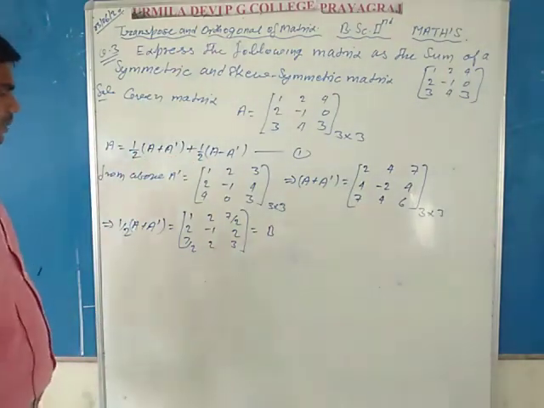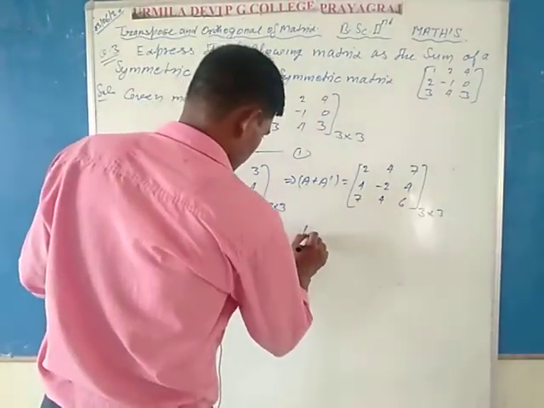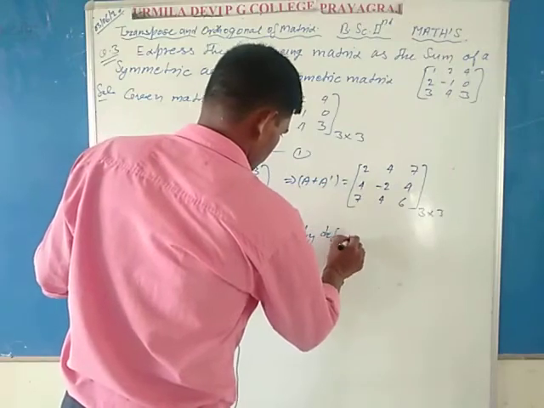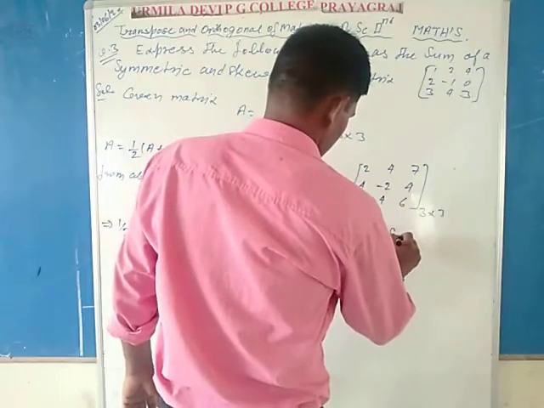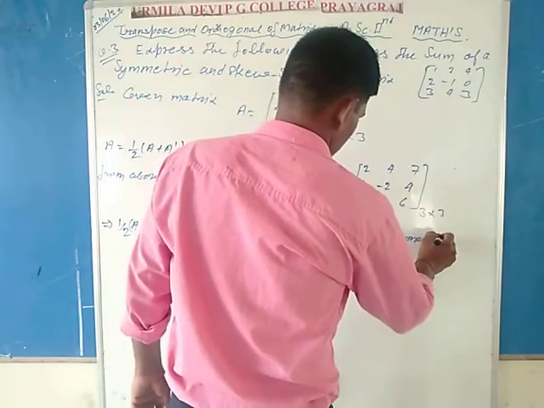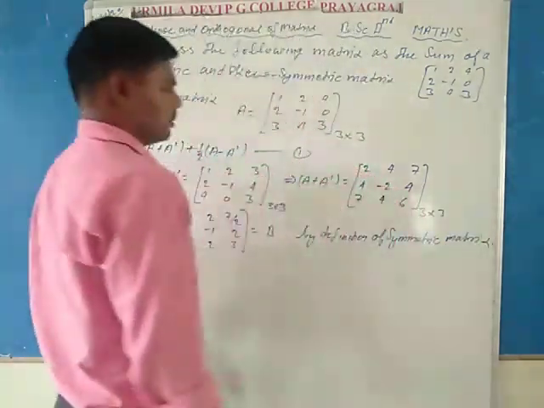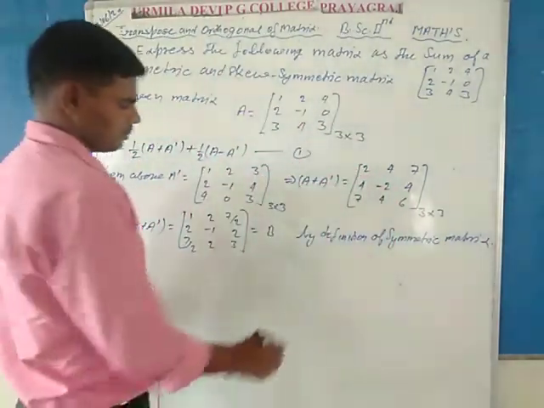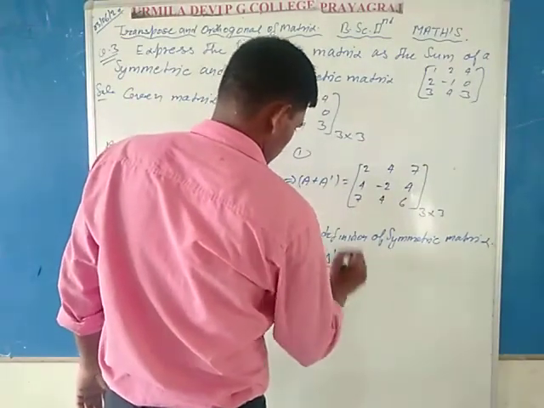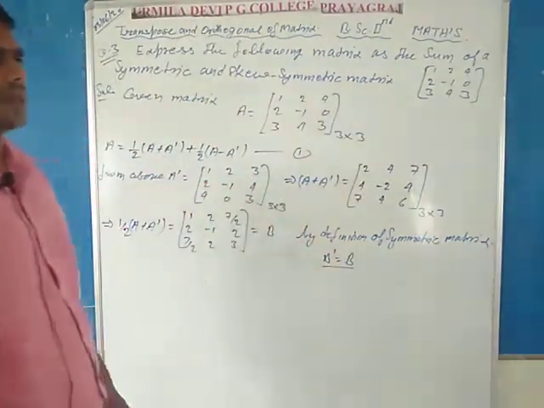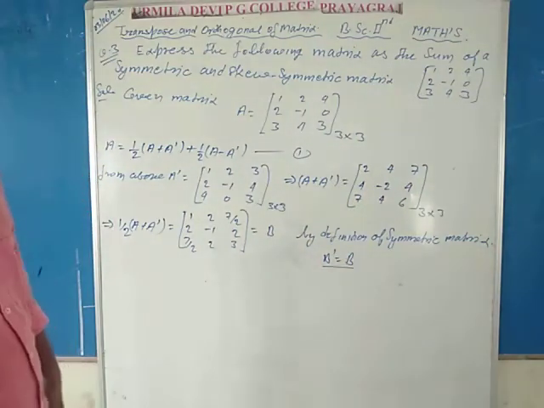By definition of symmetric matrix, transpose of B is equal to B. This is the important definition of a symmetric matrix. Therefore, first prove that matrix capital B is a symmetric matrix.